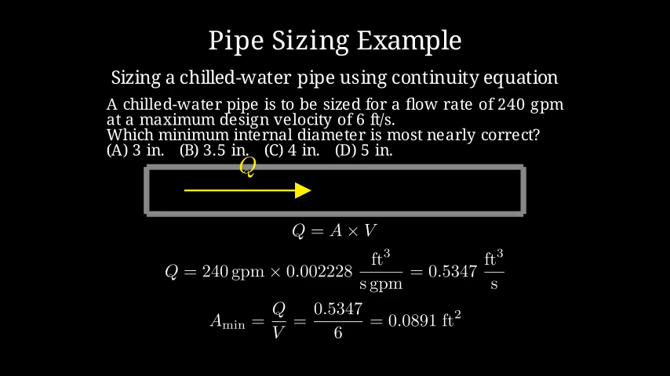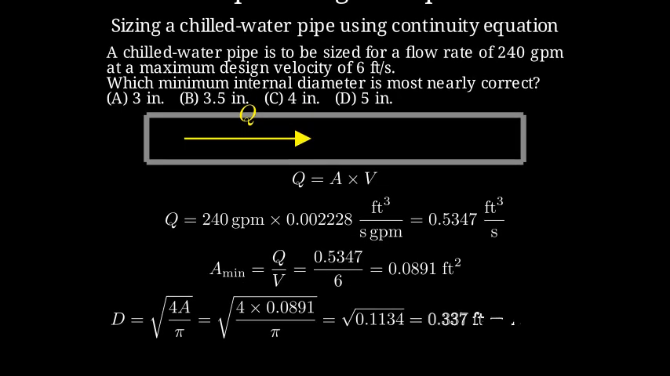To find the pipe diameter, we use the circle area formula. D equals the square root of 4 times the area over pi. That is the square root of 4 times 0.0891 divided by pi, which is the square root of 0.1134, giving about 0.337 feet, or approximately 4.04 inches.